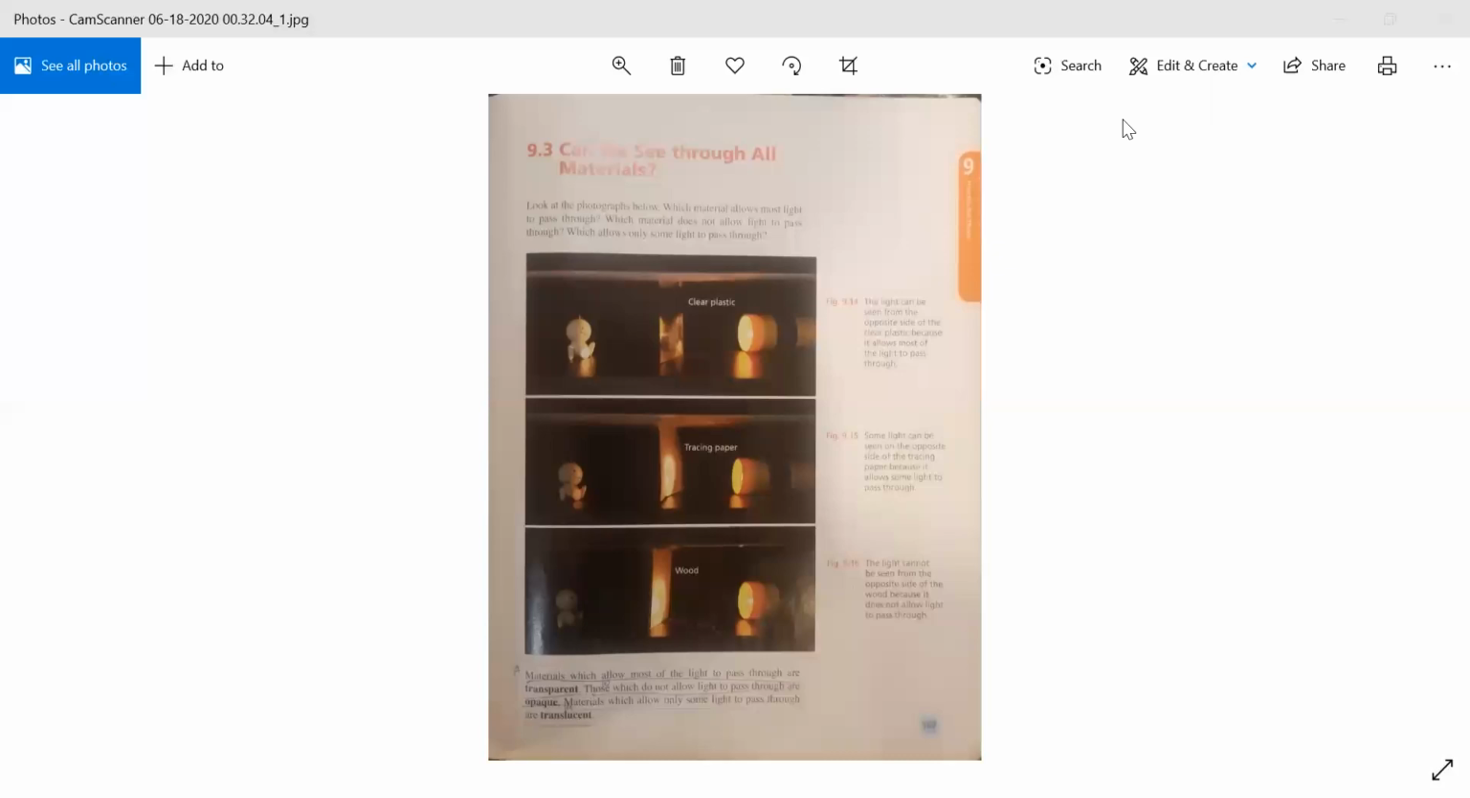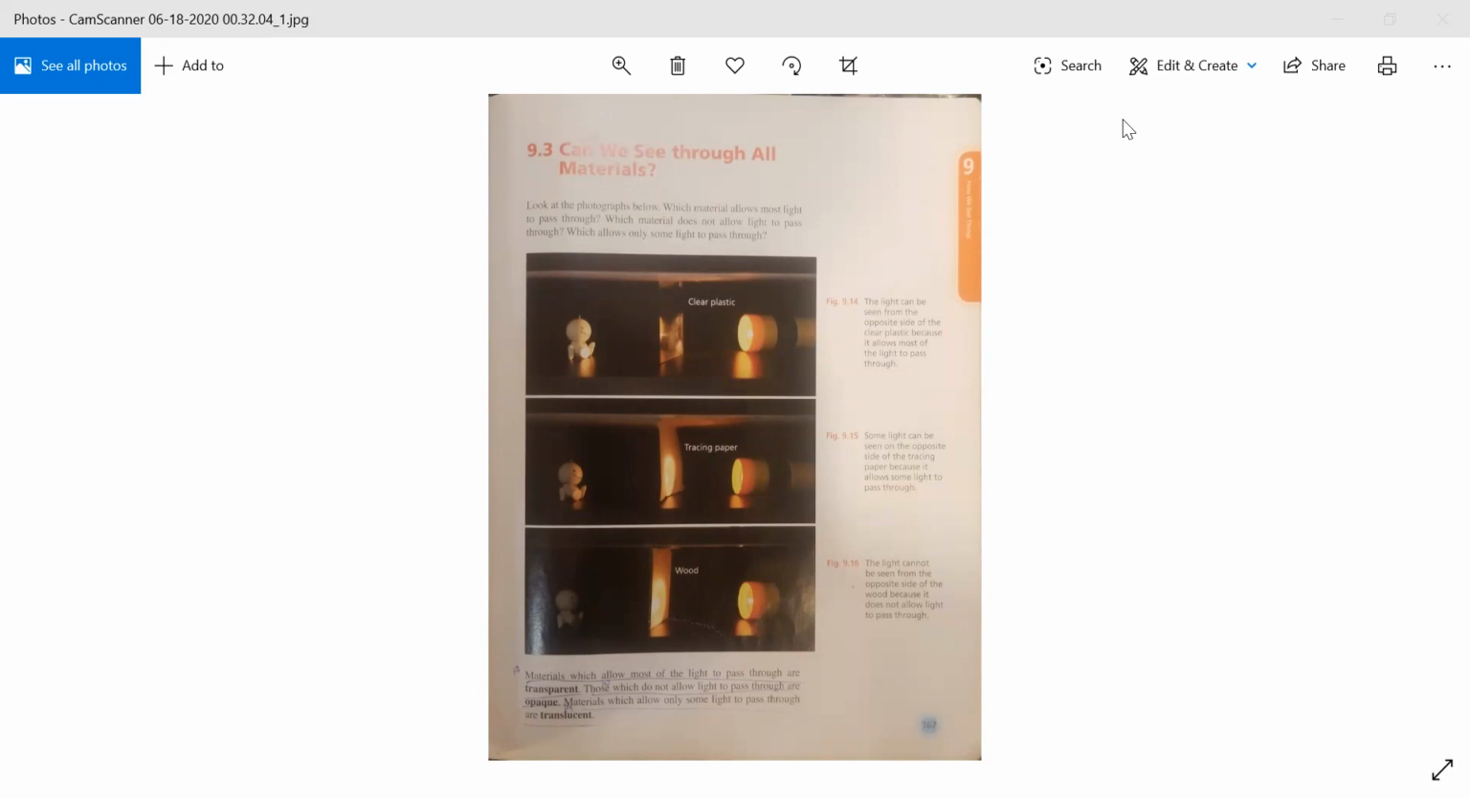The materials which allow most of the light to pass through are transparent. Those which do not allow light to pass through are opaque. Materials which allow only some of the light to pass through are translucent. Beta, you can see in figure 9.14, figure 9.15 and figure 9.16 that they have given three figures to you, and over here they are telling about the materials, that materials can either be transparent, opaque or translucent.